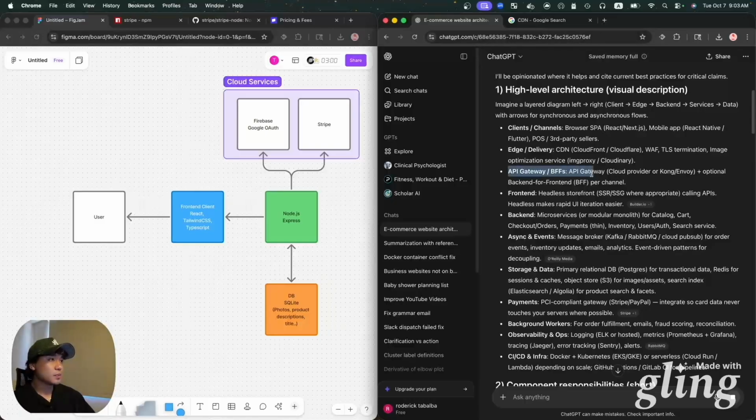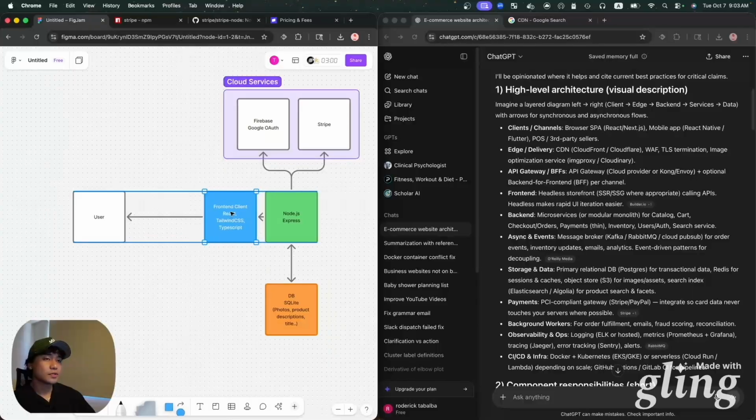It's telling me to use an API gateway, it's also optional. I think you would put that right here, on the node server that's going to be serving the front end client. Whenever traffic is going to, so you're also sending traffic this way because people are connected to your website. That's what I don't like about these arrows. But you are requesting data from your node server, and before it does that, it's going to be hitting this